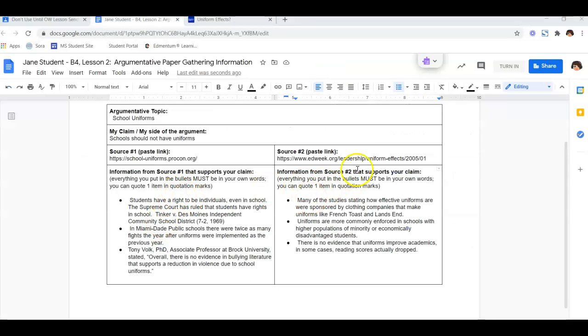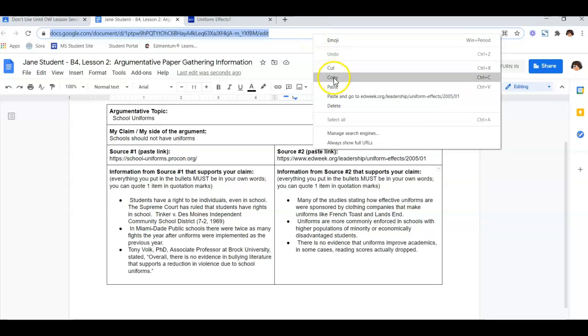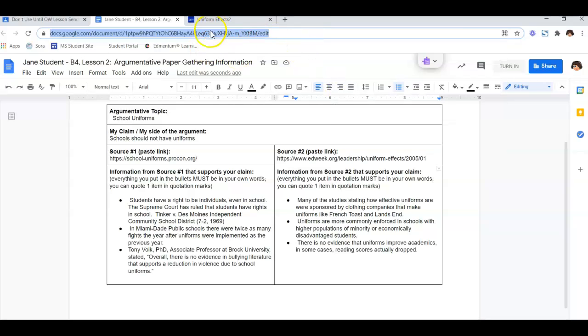Okay, so you've hung with me. I have my second source now, and I've copied and pasted the link. I have my 3 facts. Again, you could do more facts if you want, but right now we're just pulling out the interesting facts that we feel like help support our side of the argument. For me, it's schools should not have uniforms. Now that I'm done, I'm going to copy this link to my document. So I'm just going to copy it and then I'll go to Edmentum and to Odysseyware and paste this link in the writer's box for the gathering information lesson.